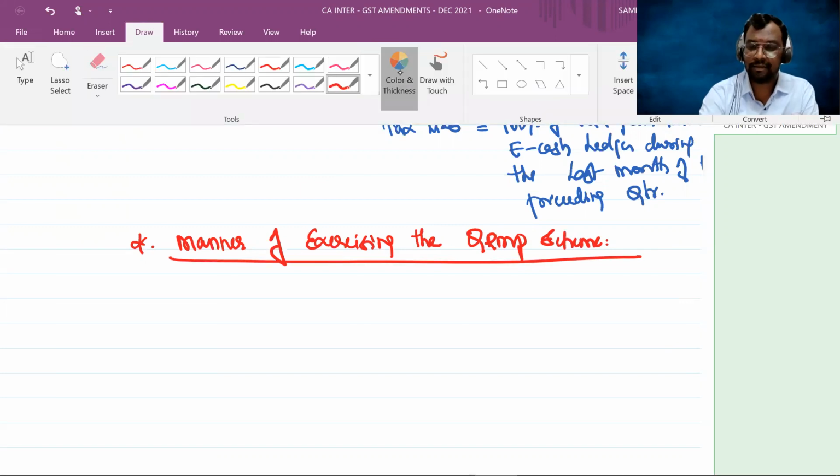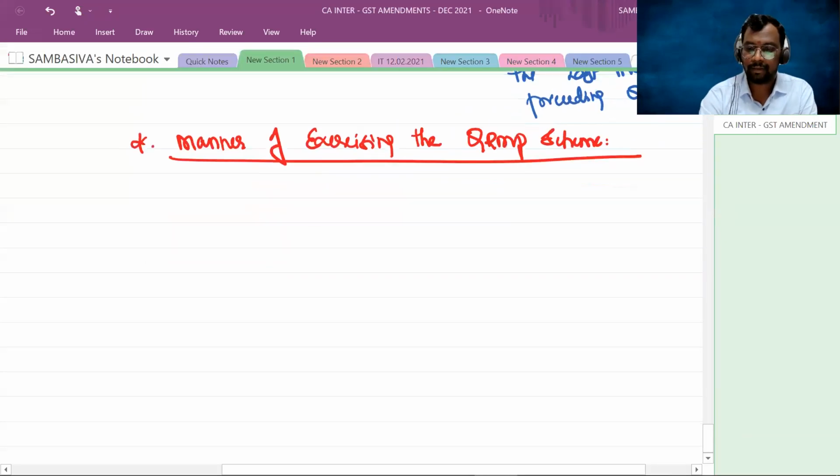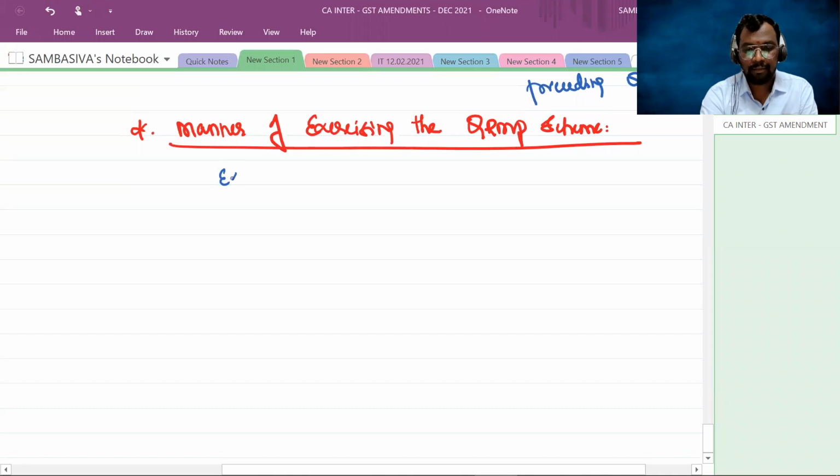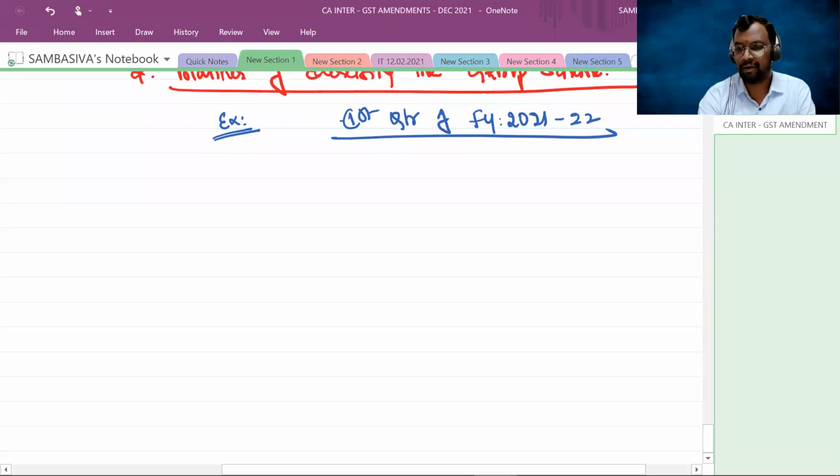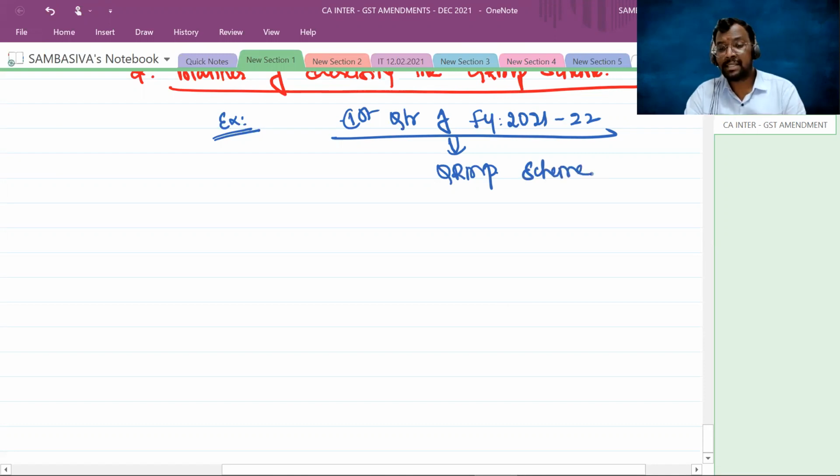Let's take an example, sir. For the first quarter of financial year 21-22, I would like to adopt QRMP scheme. Now, what is the time limit for adopting this scheme?